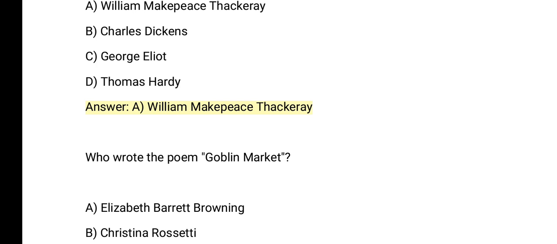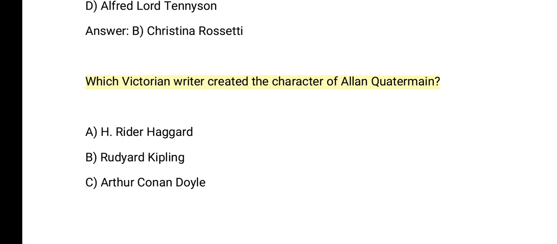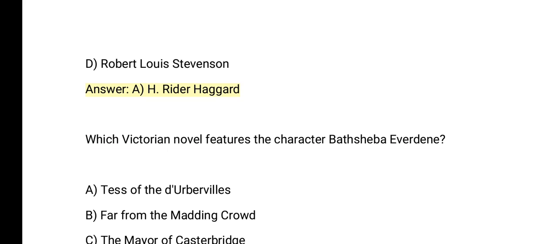William Makepeace Thackeray. Who wrote the poem Goblin Market? A. Elizabeth Barrett Browning. B. Christina Rossetti. C. Robert Browning. D. Alfred Lord Tennyson. Answer. B. Christina Rossetti. Which Victorian writer created the character of Allan Quatermain? A. H. Rider Haggard. B. Rudyard Kipling. C. Arthur Conan Doyle. D. Robert Louis Stevenson. Answer. A. H. Rider Haggard.